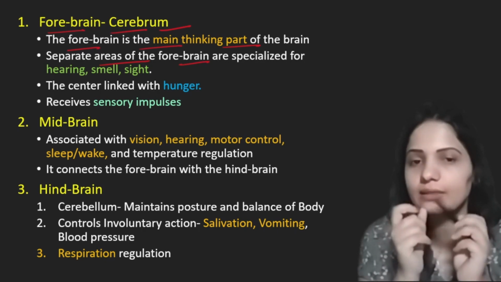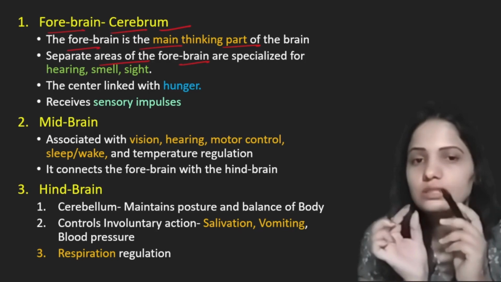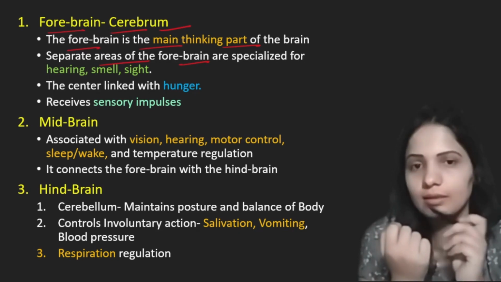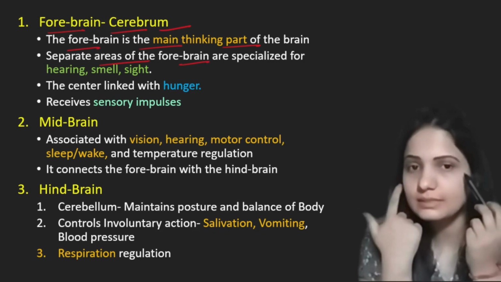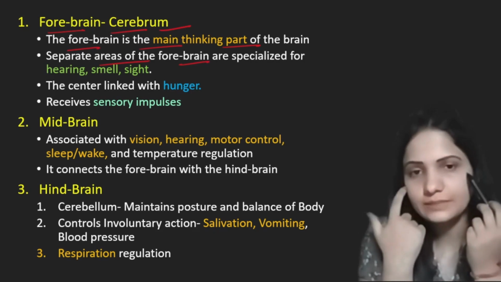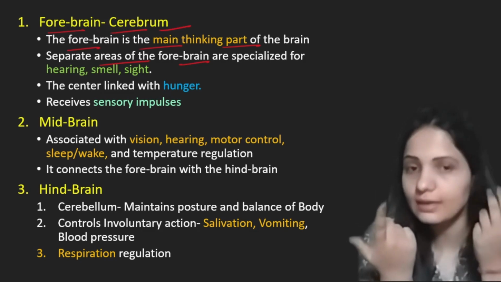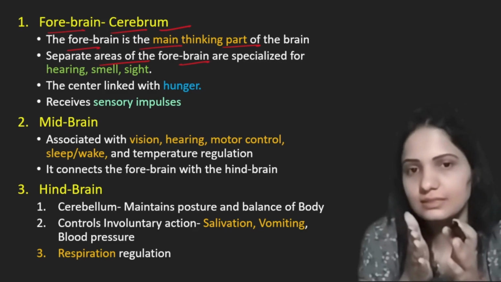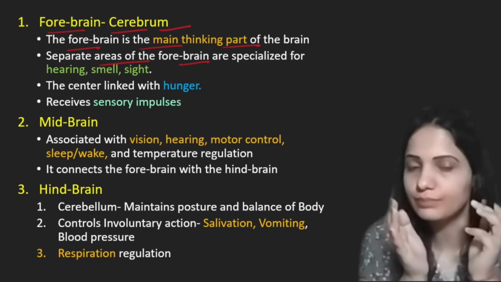Now smell: what kind of smell there is, the processing of smell is done by cerebrum. Sight, recognition of what we have seen in our surroundings. The scene is perceived by eyes, and what is there in the scene is processed by the cerebrum, part of the forebrain.